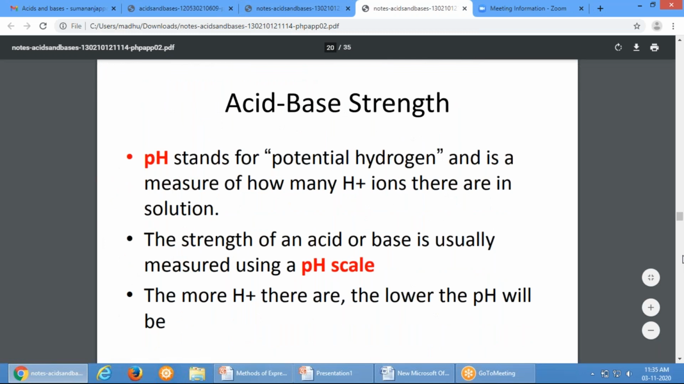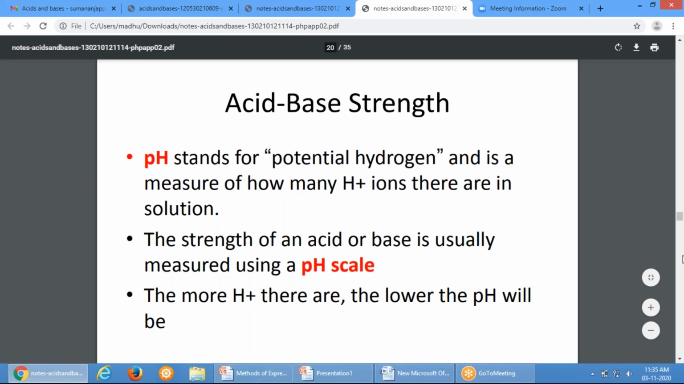How are we going to identify the strength of an acid or base? Based on pH. pH stands for potential hydrogen, and it measures the hydrogen ion concentration in the solution. The strength of an acid or base is usually measured using the pH scale. The more hydrogen, the lower the pH will be. What is the formula of pH? pH is equal to minus log H plus ion concentration.